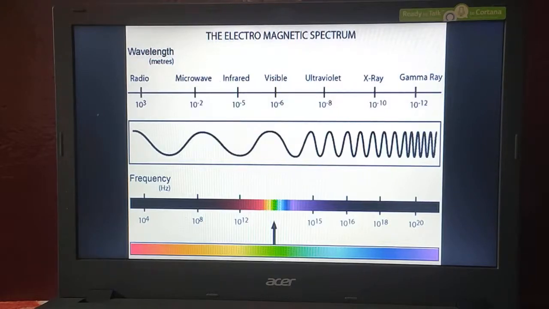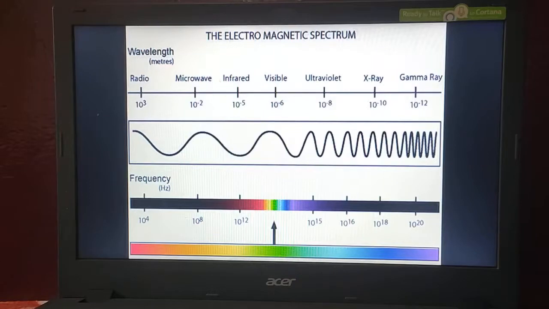Some are less compared to gamma rays. Lesser in frequency compared to gamma rays are X-rays, lesser than X-rays are UV rays, lesser than ultraviolet rays are visible rays, and lesser than visible light are infrared rays. So the least energy electromagnetic radiation is radio waves. Radio waves carry the least frequency and the maximum wavelength. Gamma rays carry the least wavelength and the maximum frequency.